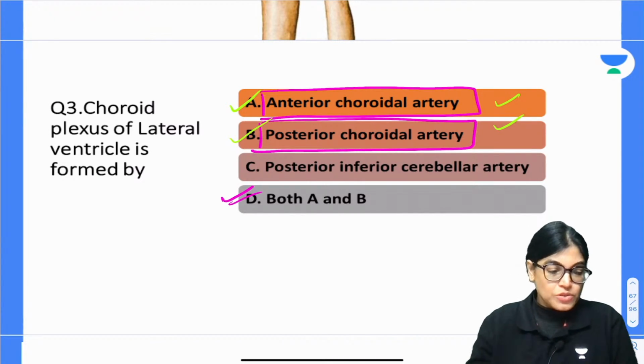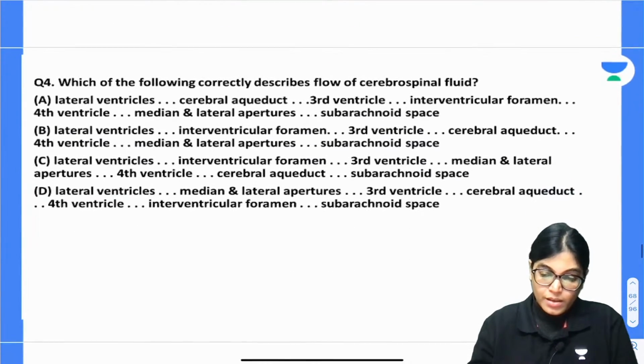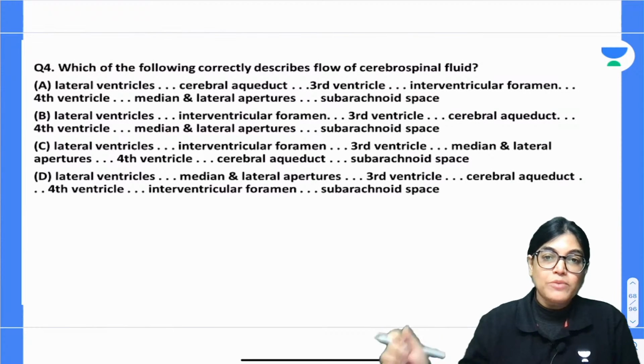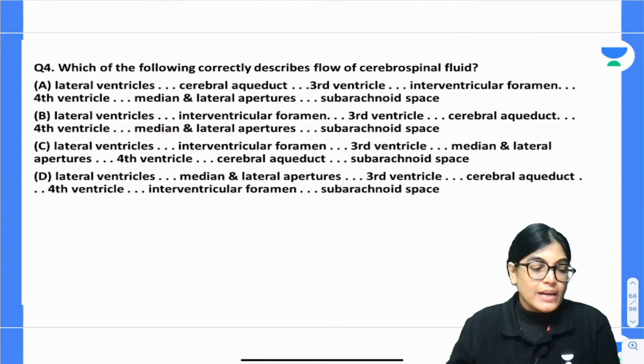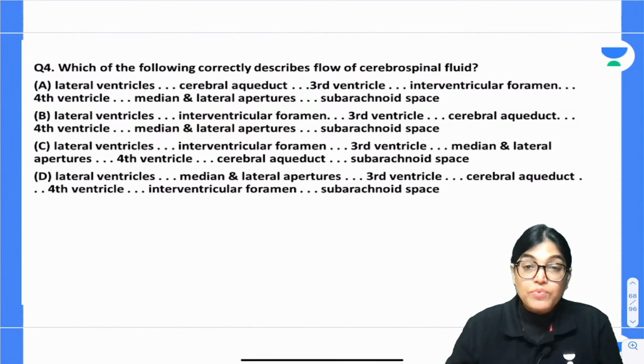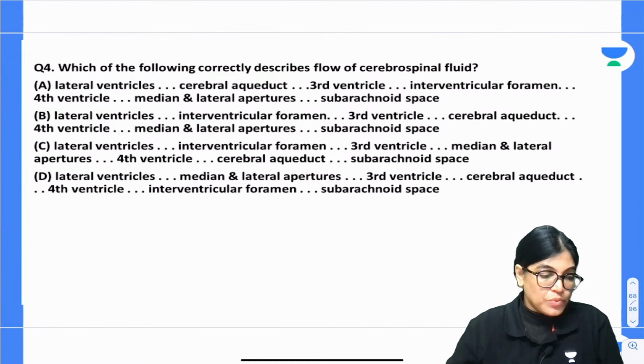Let's move on to the next, question number 4. Which of the following correctly describes the flow of cerebrospinal fluid? You can see there are 4 options and you have to trace the correct order of the flow of cerebrospinal fluid.